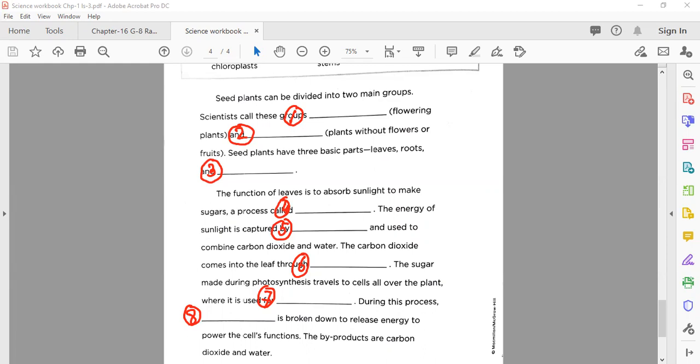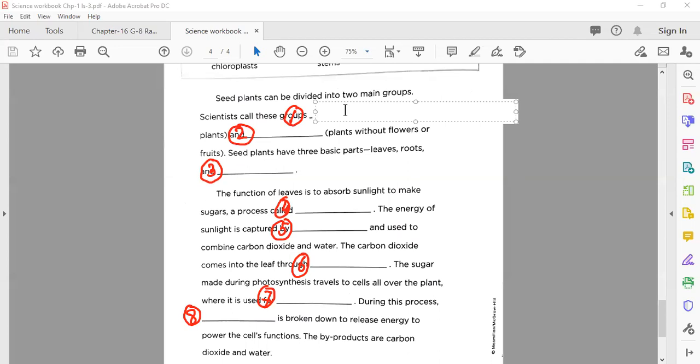Yes, inshallah, we will solve this all. Okay, so the first correct answer here: seed plants can be divided into 2 main groups. Scientists call these groups dash, flowering plants, and dash, plants without flowers. You know very well. Same words, same terms we need to write here again.